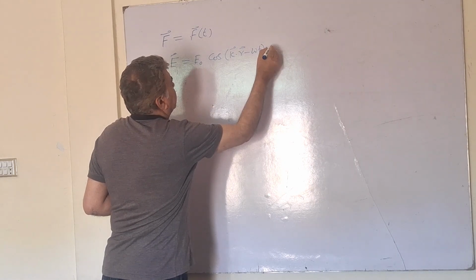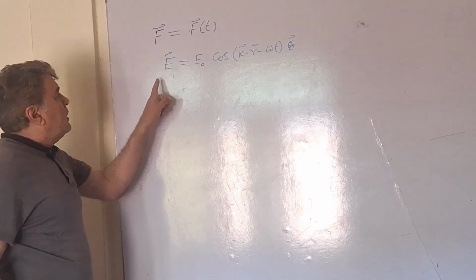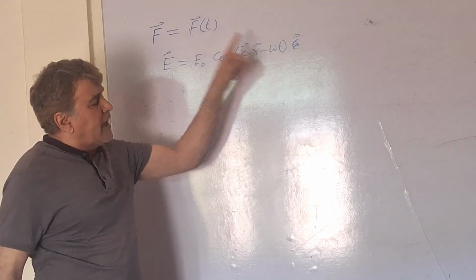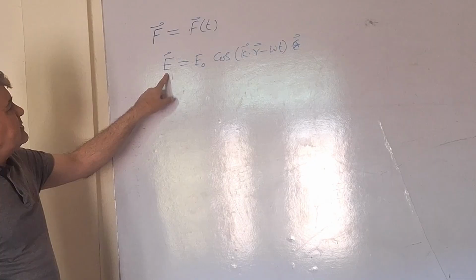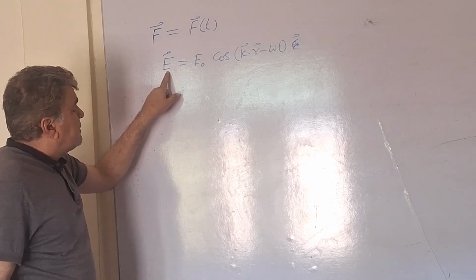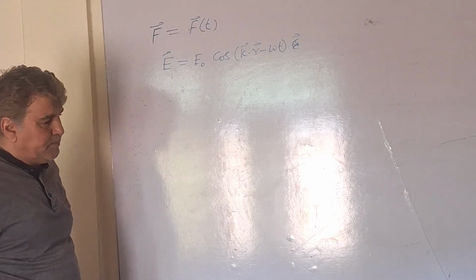I would write the vector as E. Here you see that the electric field intensity of an electromagnetic field is time dependent, and obviously when the electric field intensity is time dependent, then the force exerted by this electric field on a charged particle is also time dependent.